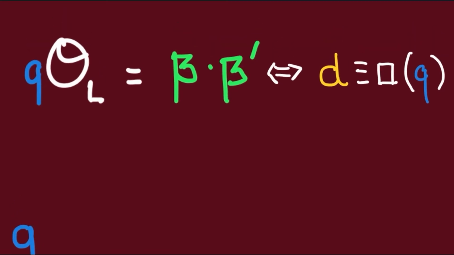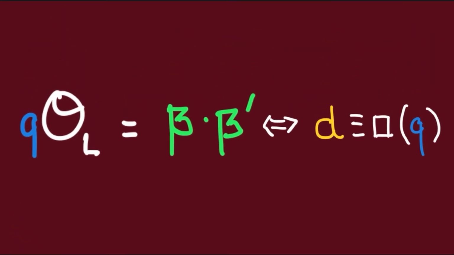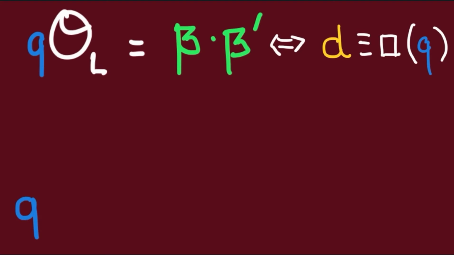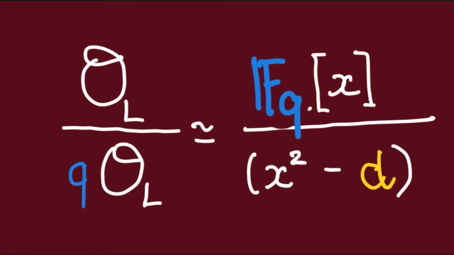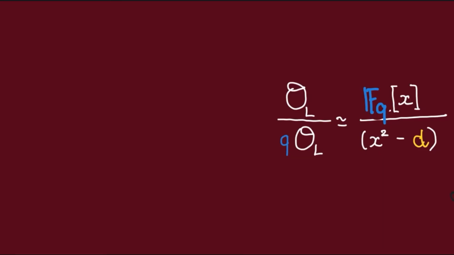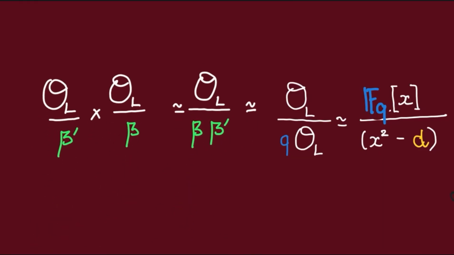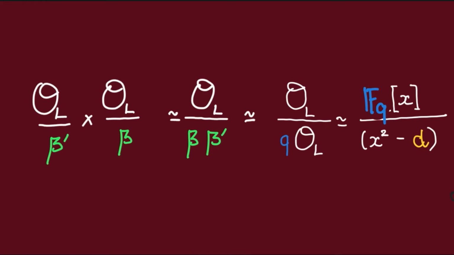Now, from the theory of decomposition of prime ideals in a Dedekind domain, we know that this happens if and only if D is congruent to a square modulo Q. The reason is because we can always show that this quotient OL over QOL is going to be isomorphic to Z[x] quotient L by x squared minus D. Now, if Q splits completely in OL, then by the Chinese remainder theorem, we have that this quotient here is going to be isomorphic to FQ times FQ.